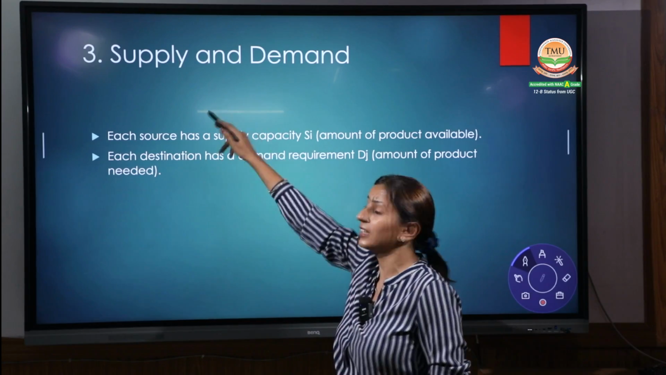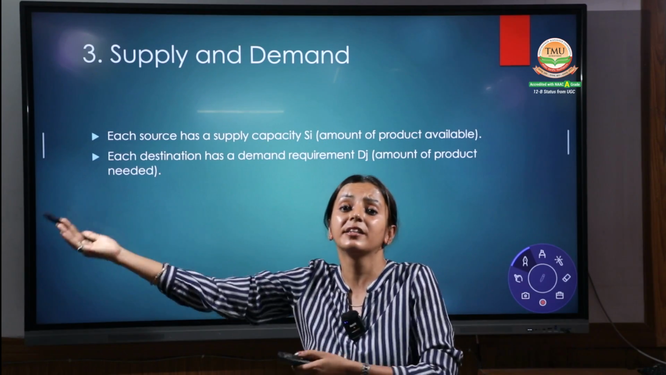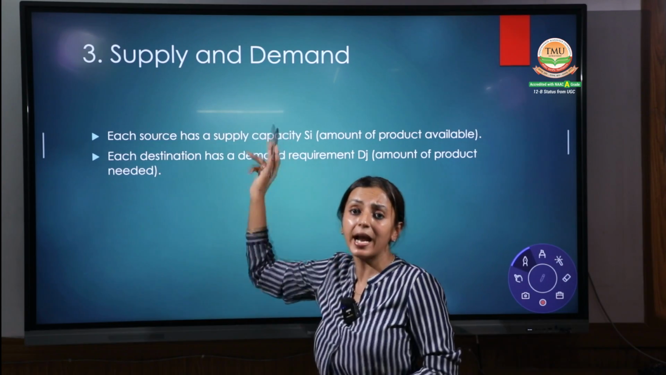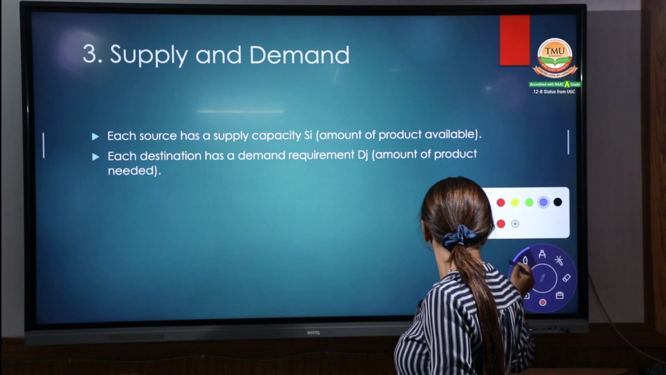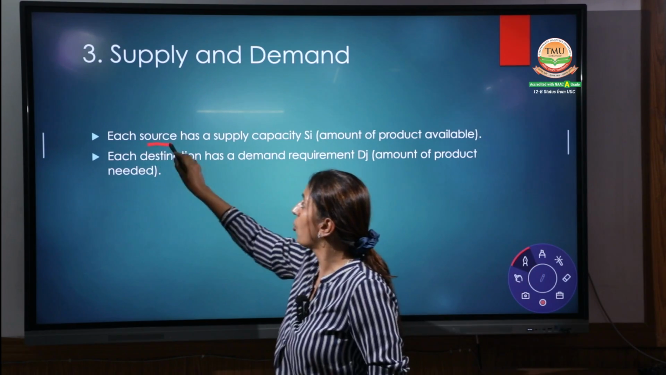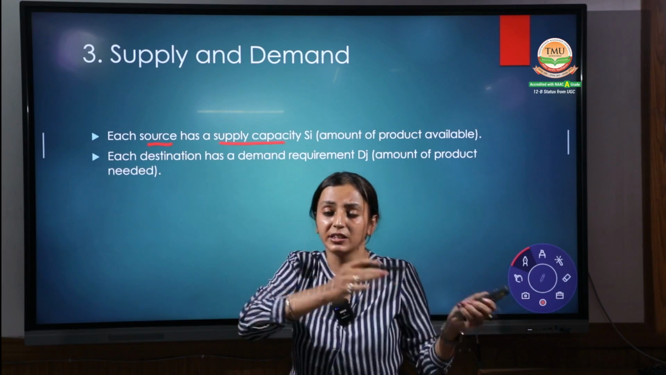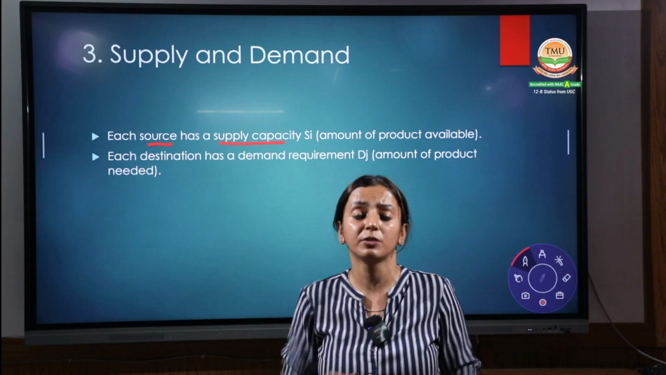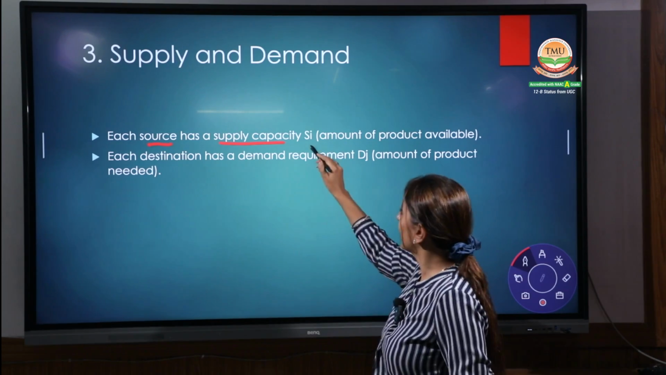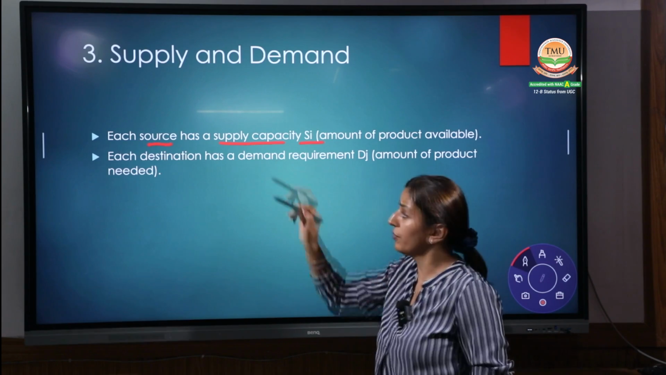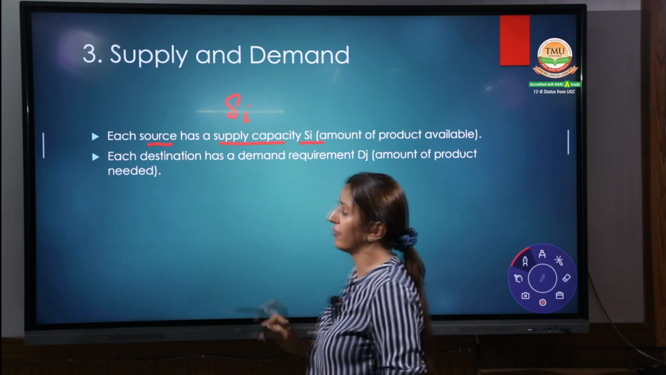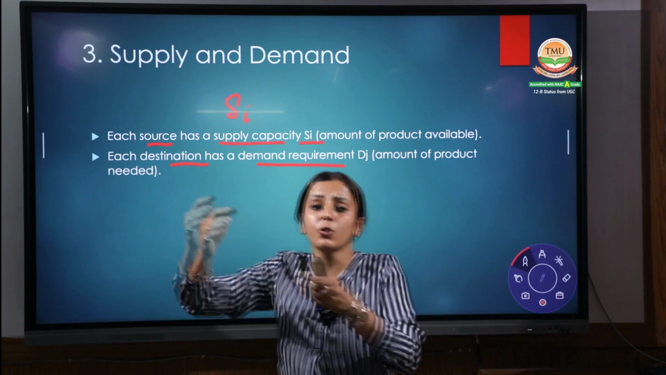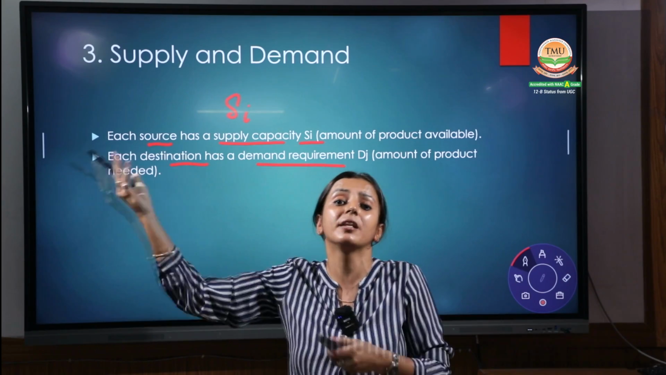The third constraint is the supply, and the destination requires the goods. That means their demand level. So the next point is supply and demand. What we have to learn here is that each source has a supply capacity. Someone who is supplying the goods has a capacity of how much they can actually produce, and we indicate that with SI. And each destination has a demand requirement. Where you are sending the goods, definitely they have their demand requirement.